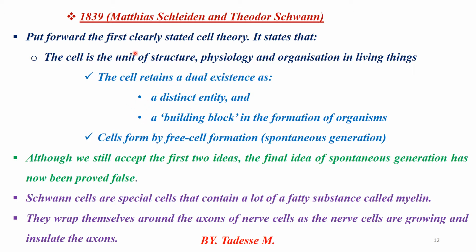These three are accepted by the modern cell theory, but one is not accepted: that cells are formed by free cell formation, which is called spontaneous generation. That one is not true. Cells come from pre-existing cells, not from spontaneous generation. Therefore, from the discovery of Schleiden and Schwann, this idea is not accepted. It is a false idea. Other than this, the other parts are true.